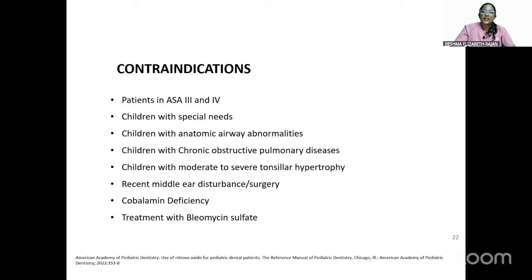So patients in the ASA status of 3 and 4, children with special needs, children with anatomic airway abnormalities, COPD, moderate to severe tonsillar hypertrophy. Why are upper respiratory tract infections and tonsillar hypertrophy considered contraindications? Because we are giving the conscious sedation through a mask, so the patient has to inhale. If the patient has an upper respiratory tract infection, the gas won't go inside the patient's body. So that's why it is a contraindication.